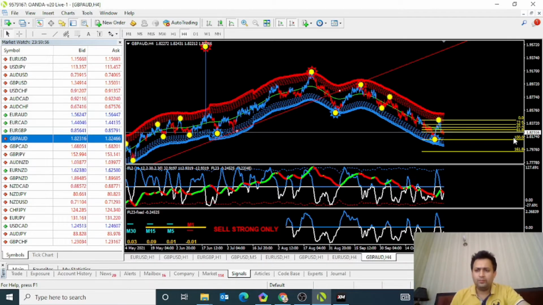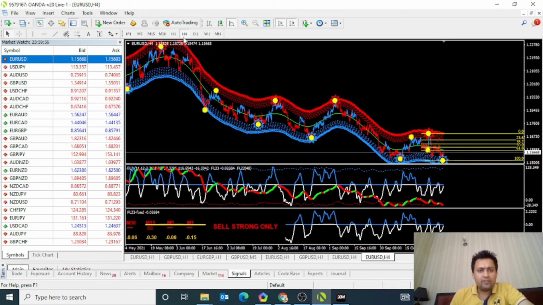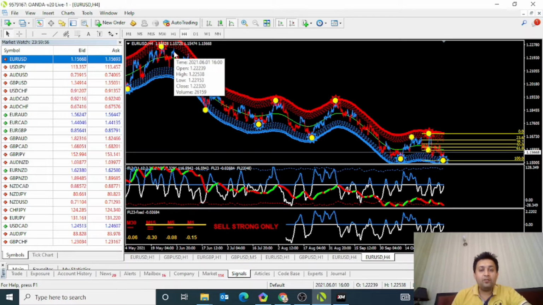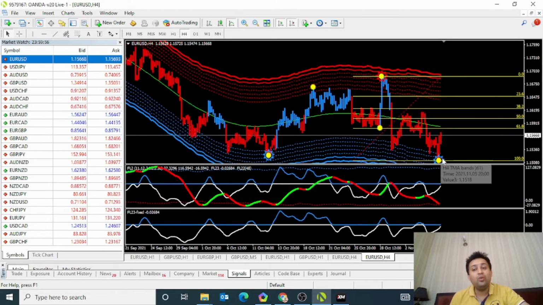Okay, so first of all, let's start the topic. I am attaching the Euro USD pair to this chart. Time frame is H4. You can see here this indicator gives you sell strong only. Why does this indicator give you sell strong only? Because the trend is going down. You can see from 1st June till date, the trend is going down. So the system gives you sell strong only, but this is not the exact point of selling.